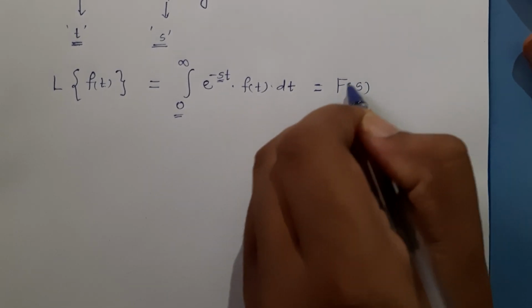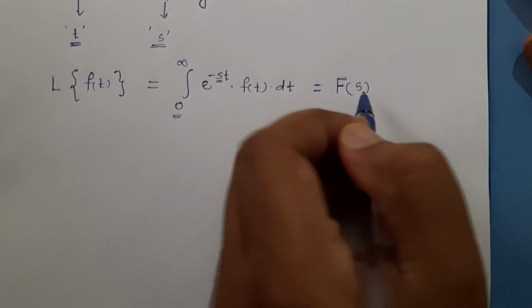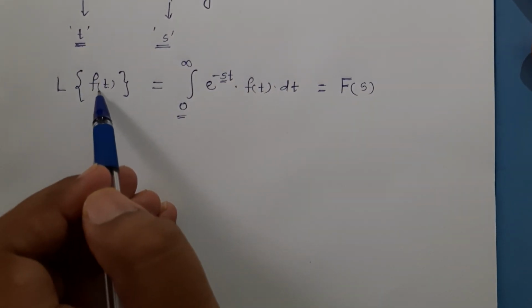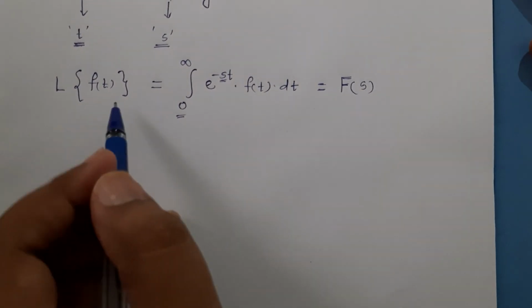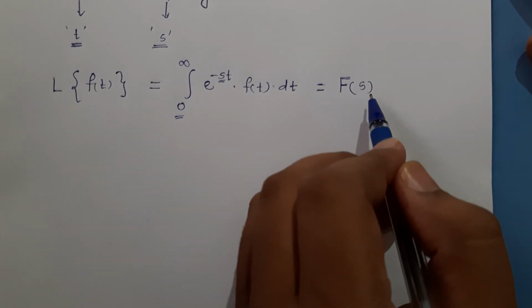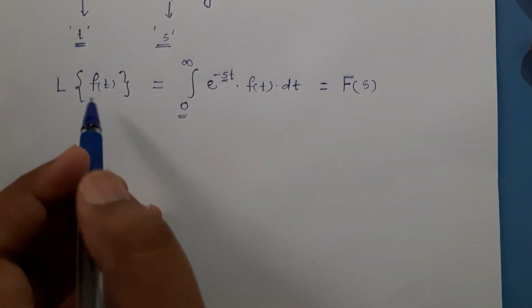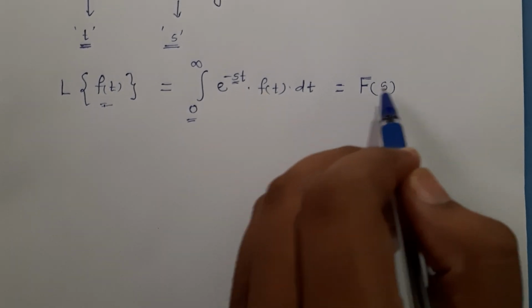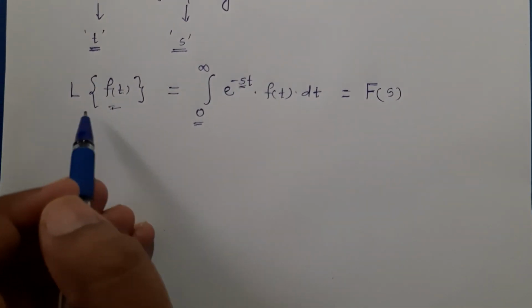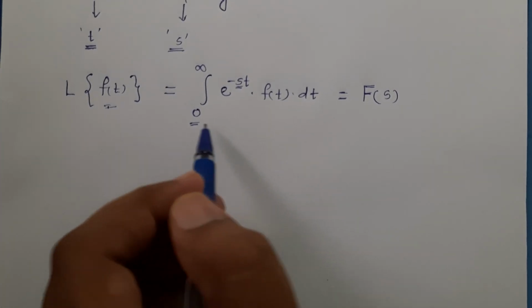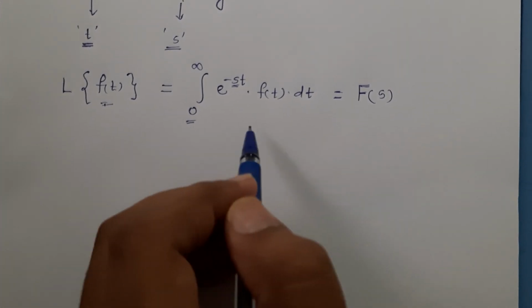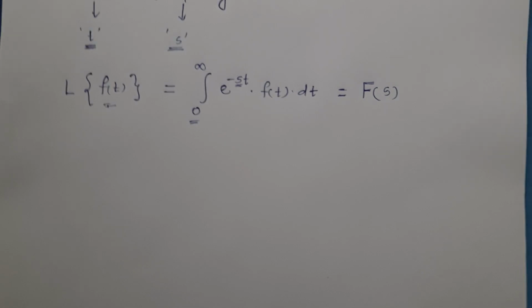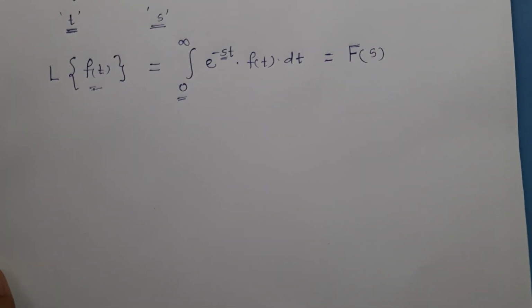So we can denote it like this: capital F of s. Herein small f of t and capital F of s are basically the input and output of the Laplace transformation. So basically we are converting a function f of t into a function capital F of s by using this Laplace transform, and the mathematical expression looks like this, which is valid only for the positive part of the time domain.